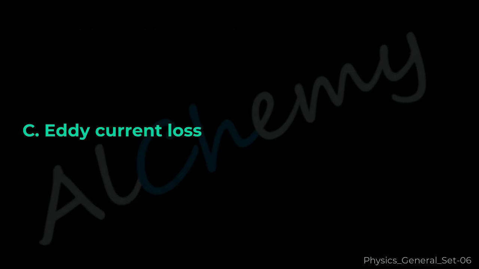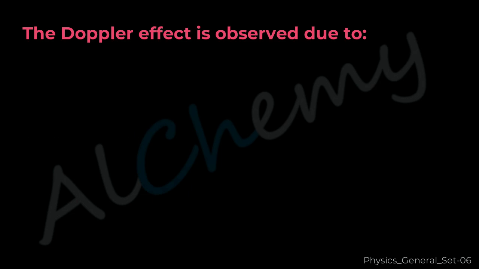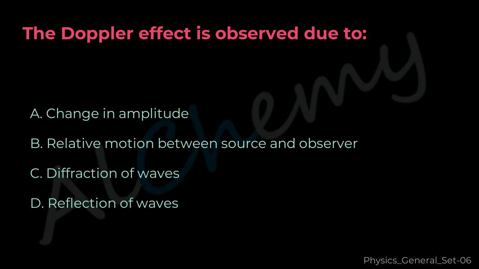The correct answer is C. Eddy current loss. Question 39. The Doppler effect is observed due to A. Change in amplitude, B. Relative motion between source and observer, C. Diffraction of waves, D. Reflection of waves.